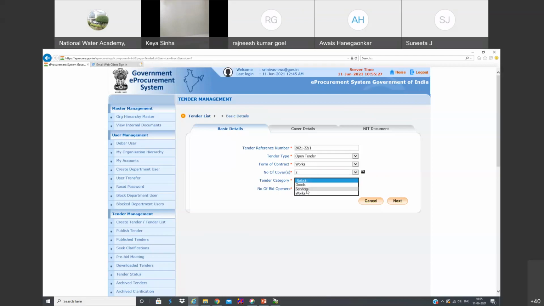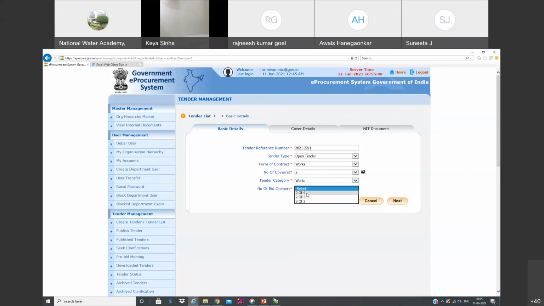And tender category: if you are floating a tender for services, you can select services or works. Anyway, this category doesn't make a big difference. But the number of covers we have to select very carefully. And number of bid openers: of course, there are four users registered in our database.